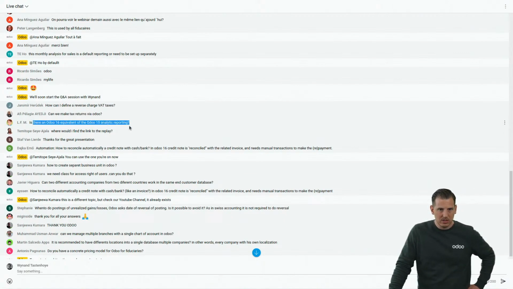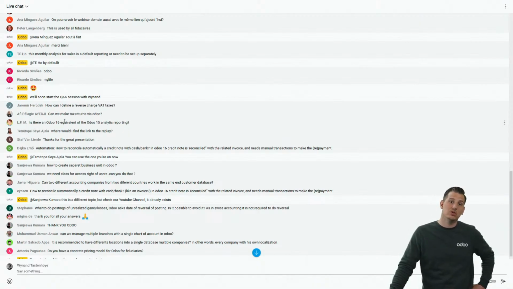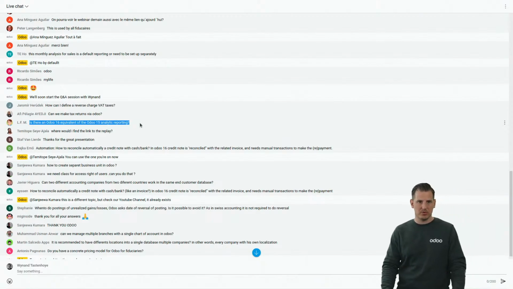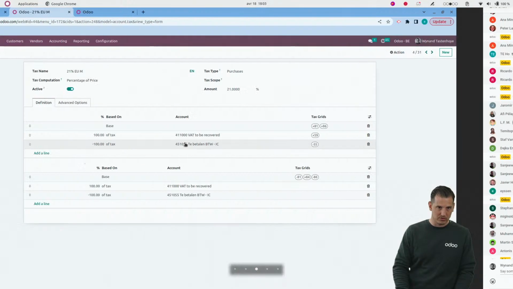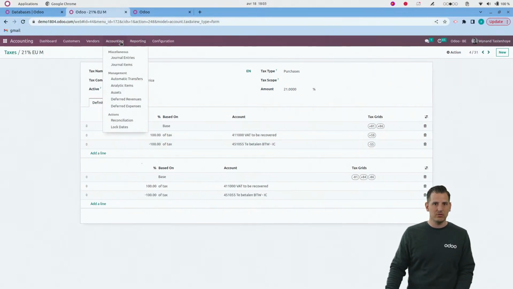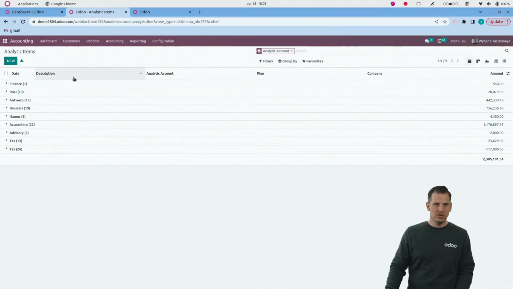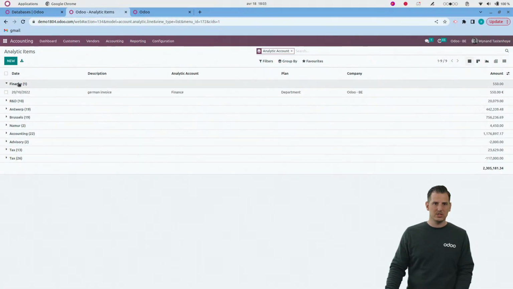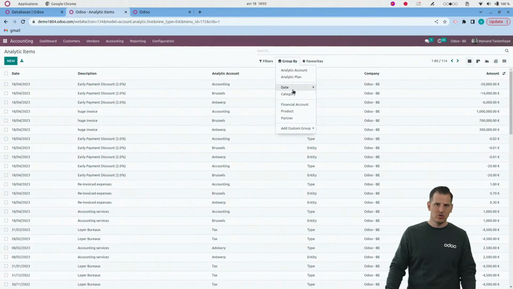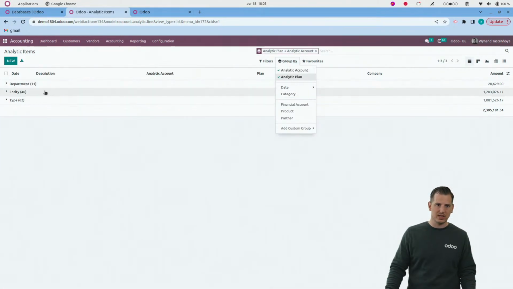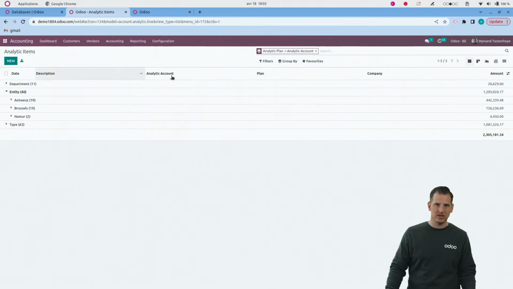Is there an Odoo 16 equivalent of the analytic reporting? No. The reason is simply because I think the report is not very useful. You can easily create your reporting yourself. So basically, if you go here to the analytic items, you have all the analytic entries, let's say globalized by analytic account. You can change it very easily over here. Group by, for example, by plan and then by account in order to see the values.